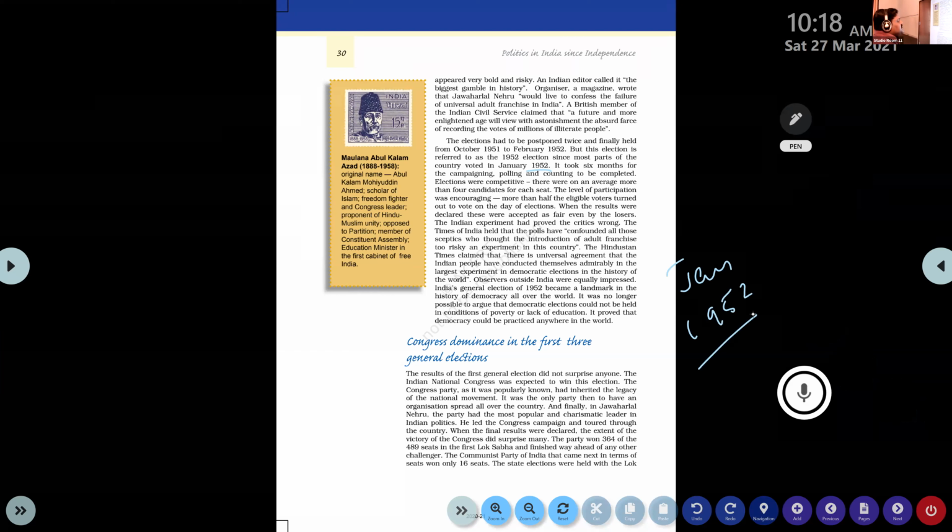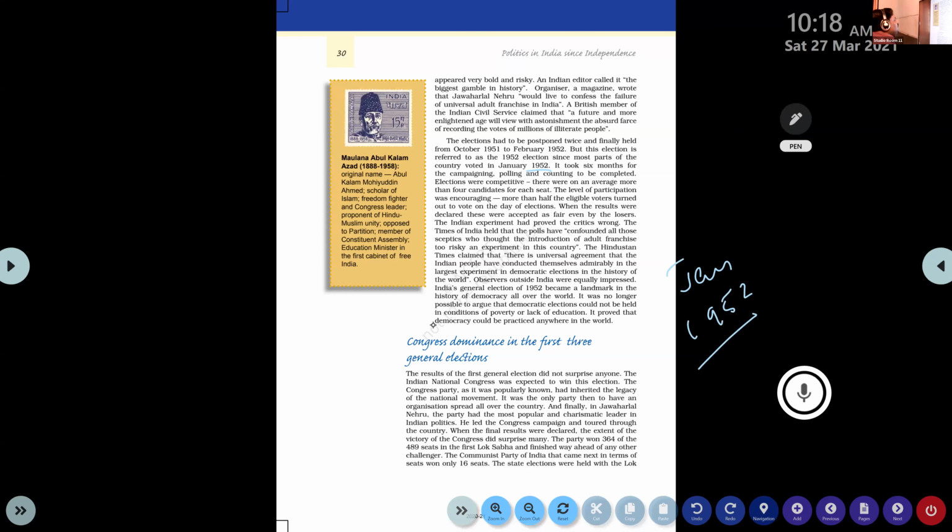So we can write the answer January 1952. It took six months for the campaigning. And this is the answer for the question: write a short note on the election process. Write a short note on the process of the first election in India.